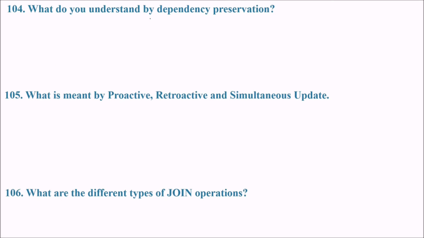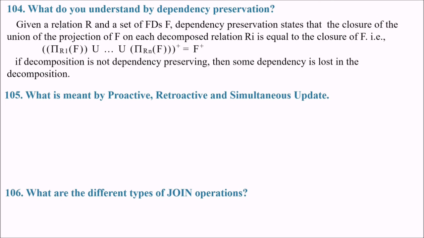What do you understand by dependency preservation? Given a relation R and a set of functional dependencies F, dependency preservation states that the closure of the union of the projections of F on each decomposed relation Ri is equal to the closure of F. This is equal to F plus. So if a decomposition is not dependency preserving, then some dependency may be lost in the decomposition.